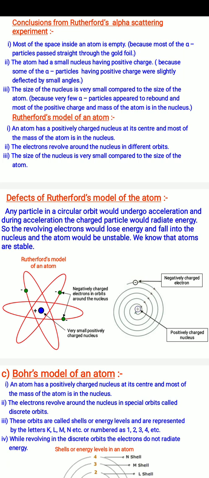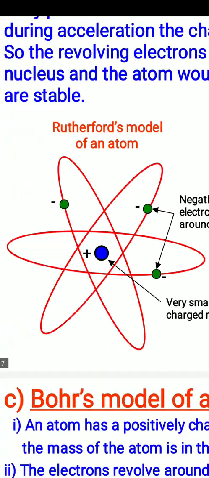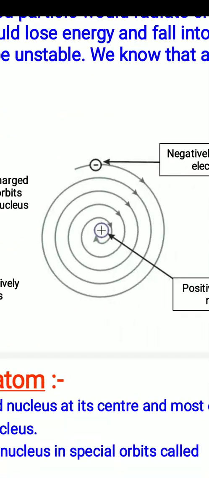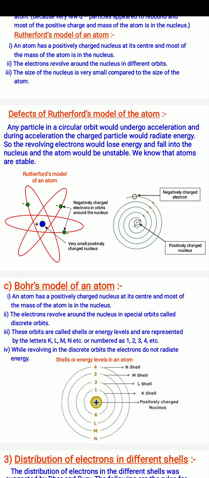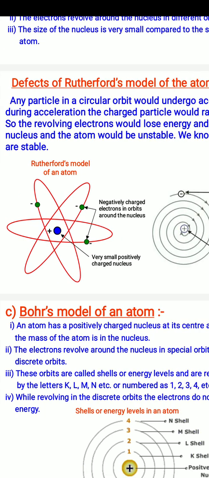Any particle in a circular orbit would undergo acceleration, and during acceleration the charged particle would radiate energy. So the revolving electron would lose energy and fall into the nucleus, and the atom would be unstable. We know that atoms are stable. You can easily understand the concept through the diagram. Here is the path of the revolving electron. It is continuously losing its energy, and ultimately it will reach the nucleus, and the concept of the atom will be lost. But the atom is a stable particle.